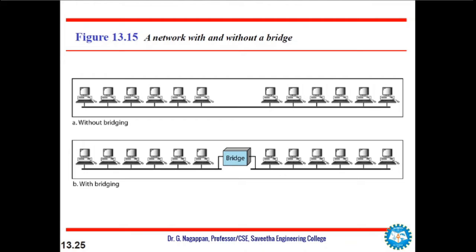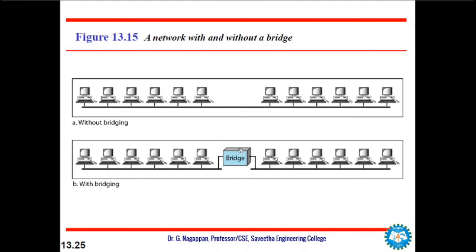So in this LAN we have a bridge connected here, and when there are totally 12 workstations, that is divided into two networks, each with 6 stations, and now each network has a capacity of 10 Mbps, and the 10 Mbps capacity in each segment is now shared between only 6 stations, and actually 7, because the bridge counts as one station in the segment.